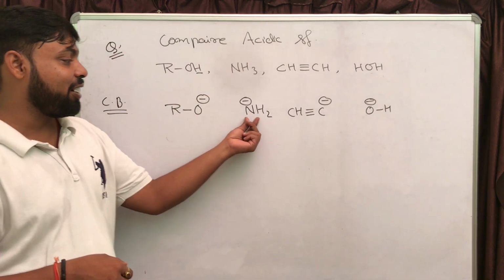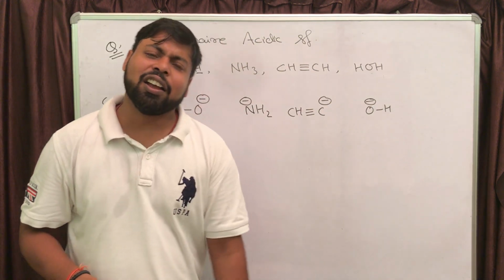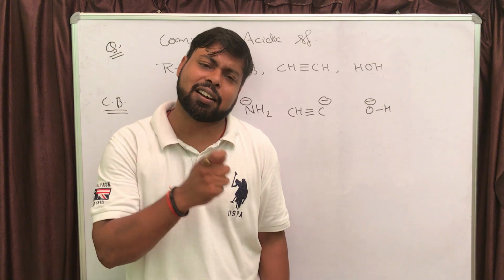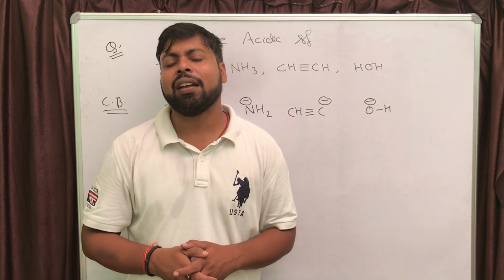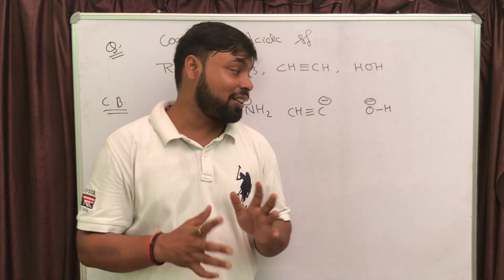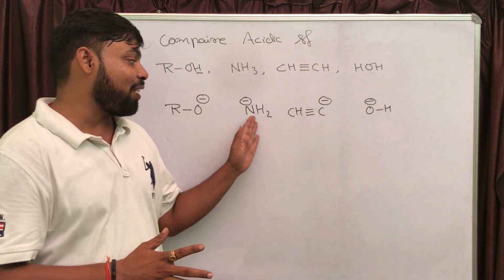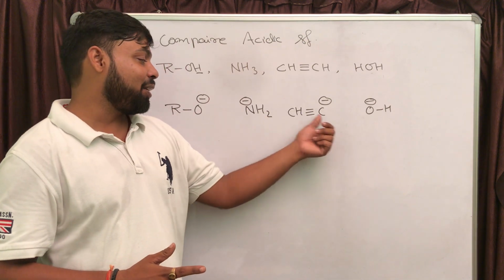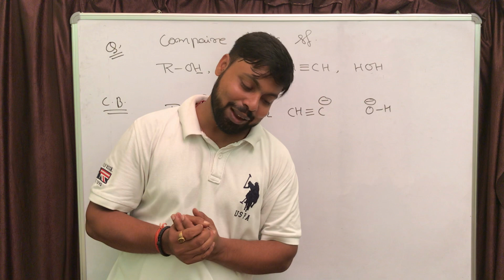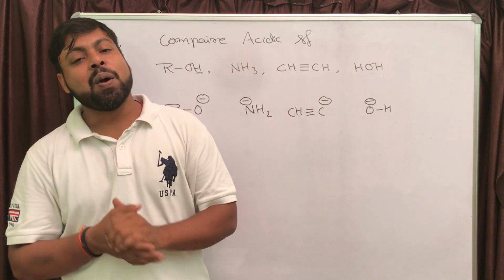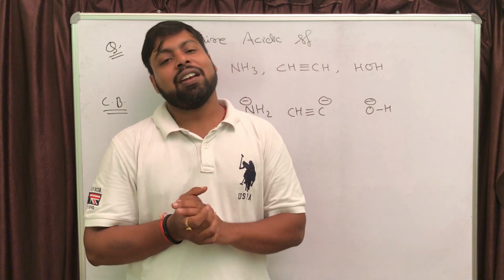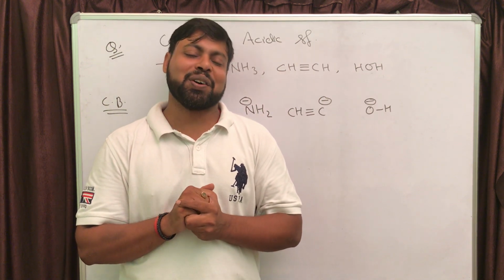Here it is oxygen, nitrogen, carbon, and here oxygen. If the negative charge carrying atom is changing, then more is the electronegativity of atom. Definitely these atoms are along the period. Carbon, nitrogen, oxygen are placed along the period. So I am using that statement. More is the electronegativity of atom, more is the stability of negative charge.